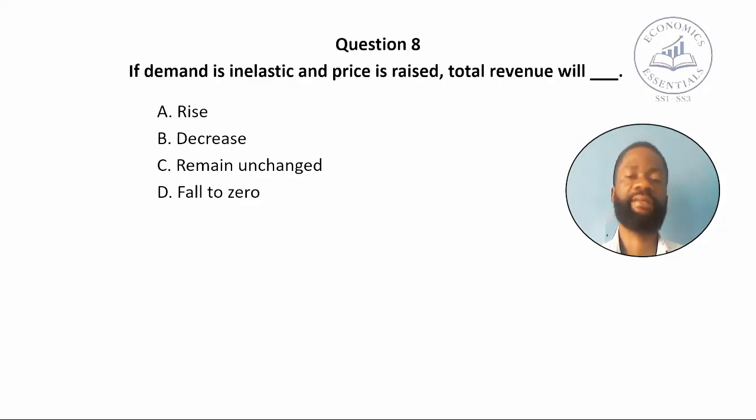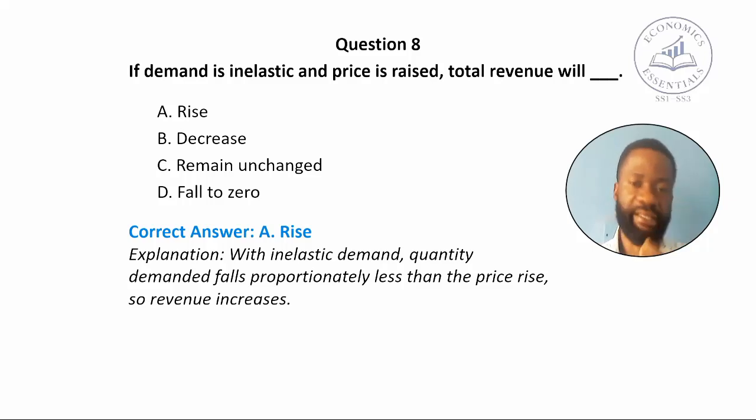Question number 8. If demand is inelastic and price is raised, total revenue will dash. A. Rise. B. Decrease. C. Remain unchanged. And D. Fall to zero. The correct answer to the question is rise. That is, with inelastic demand, quantity demanded falls proportionately less than the price rise, so revenue increases. That is, if the demand is inelastic and the price increases, definitely the revenue of a business will increase.